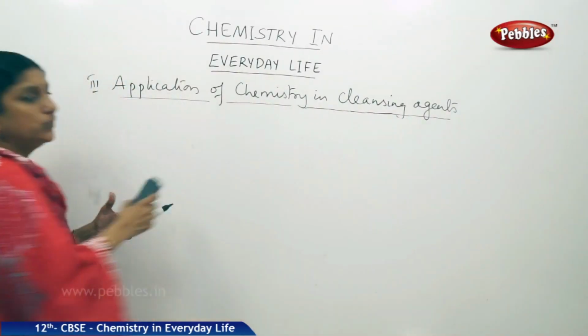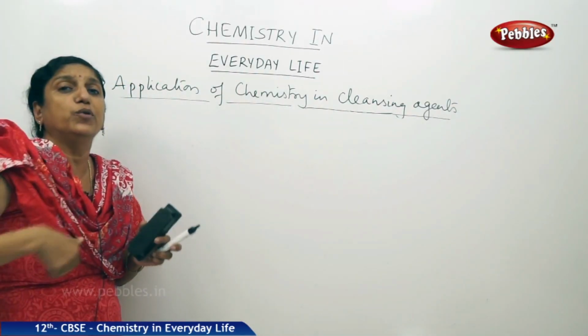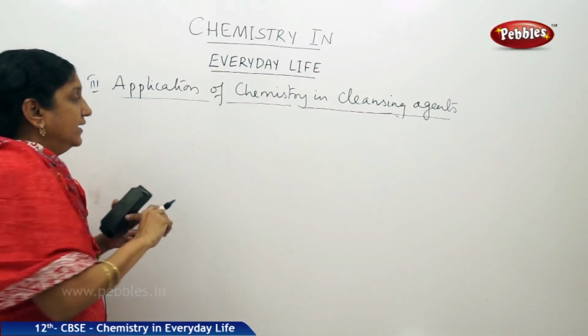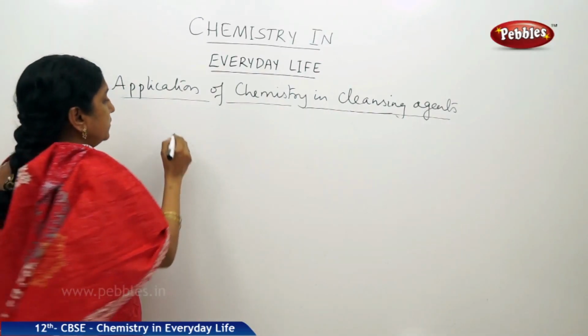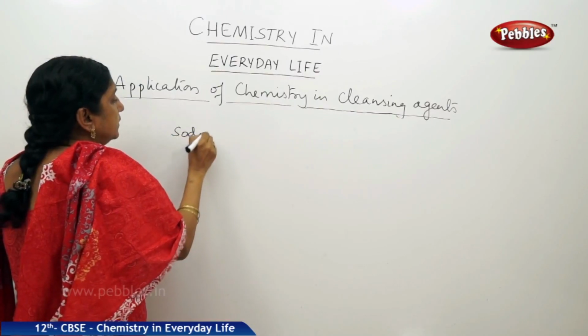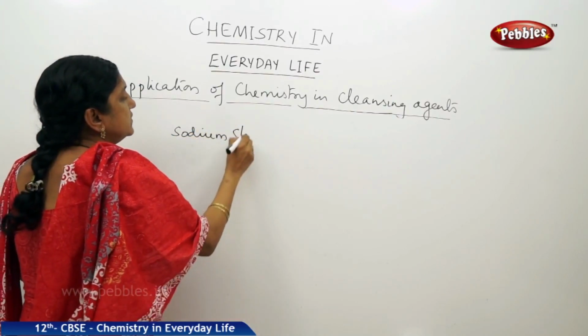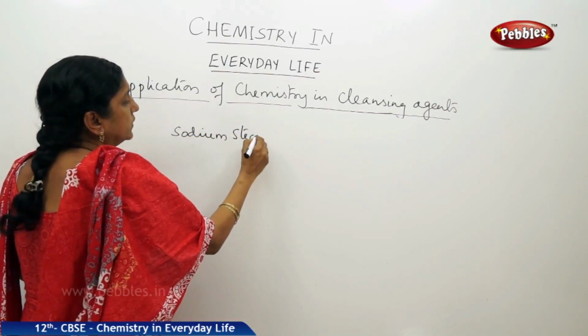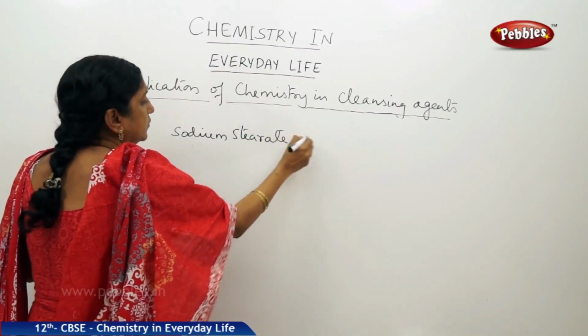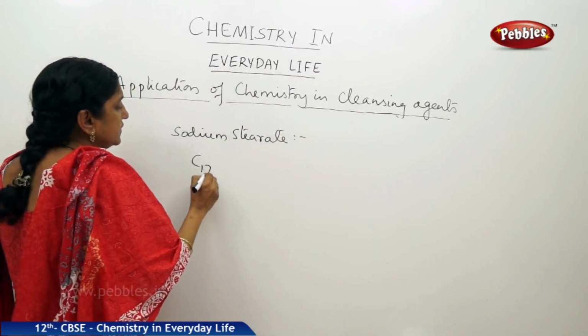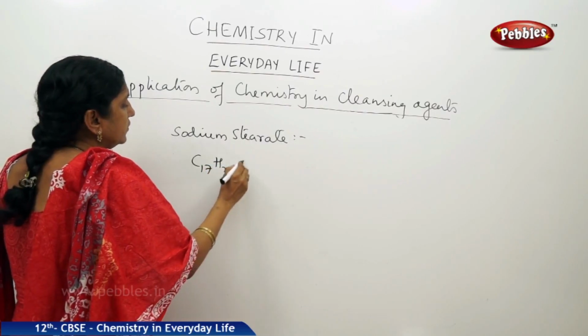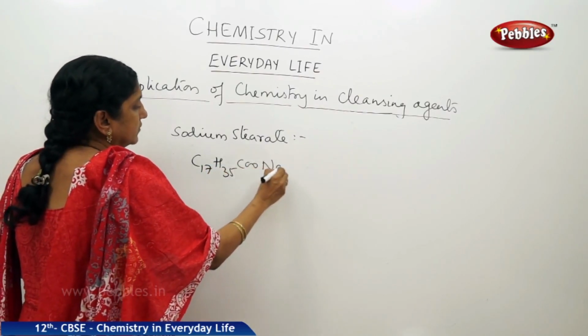So, we have said soap is either a sodium or potassium salt of fatty acid. Let us take the example of sodium stearate. Sodium stearate is an example of a commonly used soap. The formula is C17H35COONa.